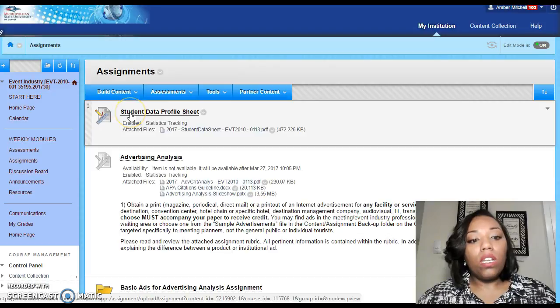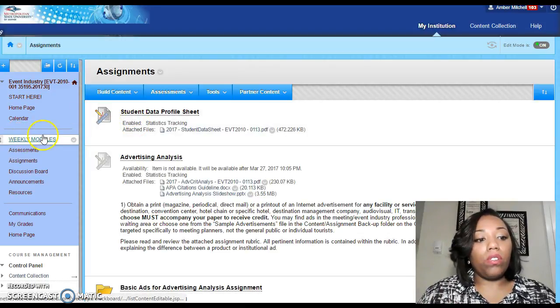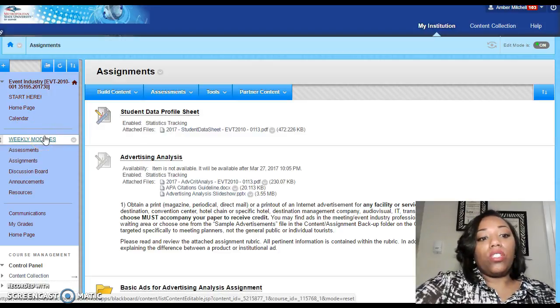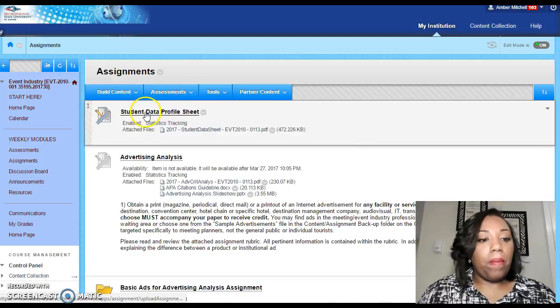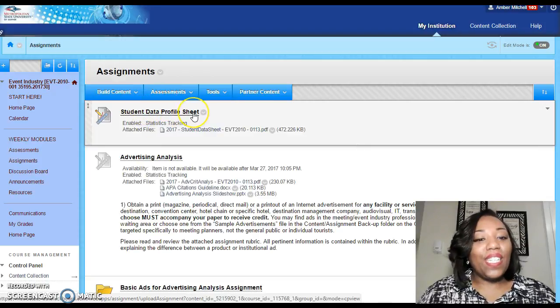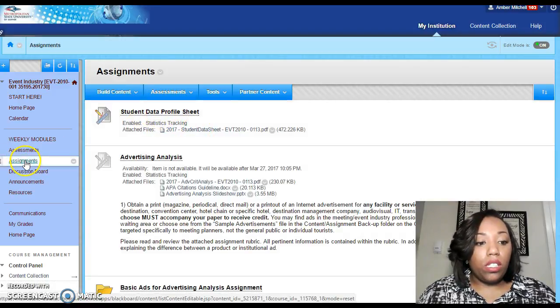You won't click on this, and don't get me wrong, because on weekly modules, I'll show you, but it's actually linked to what you are seeing here. I keep wanting to point at the screen, but I need to use my mouse. So it's actually linked to this, so you can click on this and you can also upload here. However, in the weekly modules, you won't be able to actually see this. You will only have this part where you can upload the assignment. So the actual student data sheet is under assignments.